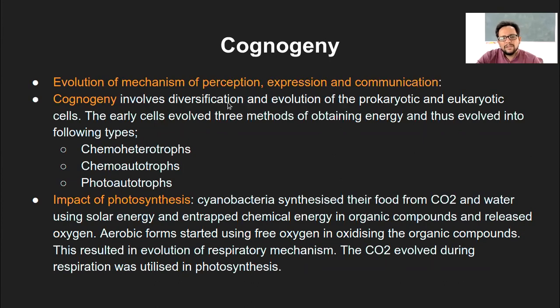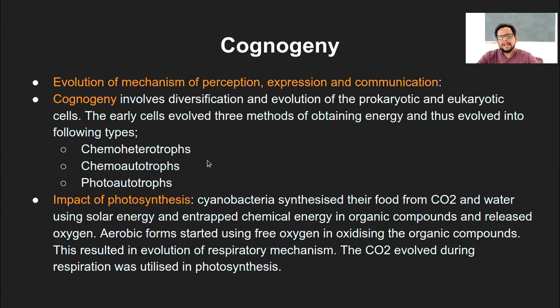So cognogeny involves diversification, that means differentiation into different species, and evolution of these prokaryotic and eukaryotic cells. The early cells evolved into three methods of obtaining energy, like we already know. Chemoheterotrophs were simple chemical living systems dependent on nutrition.